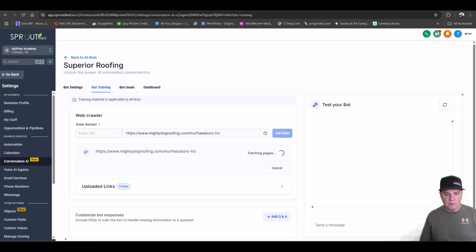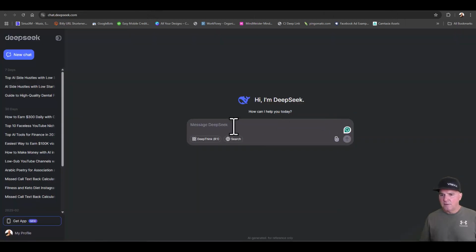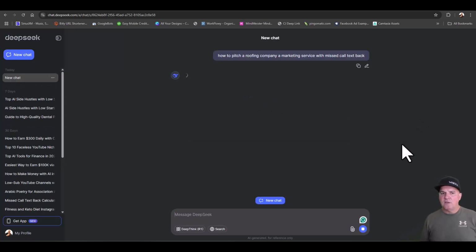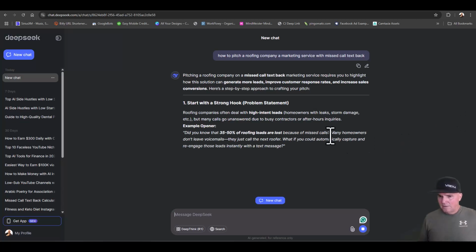Works really, really good. I'm going to show you as soon as this loads here, we're going to test the bot and see if it answers our questions. So while that's working, let's go back into DeepSeek, which is like ChatGPT. Let's ask it that same question that we asked ChatGPT and see if it gives us a similar answer.